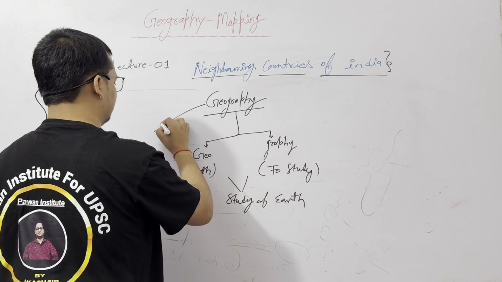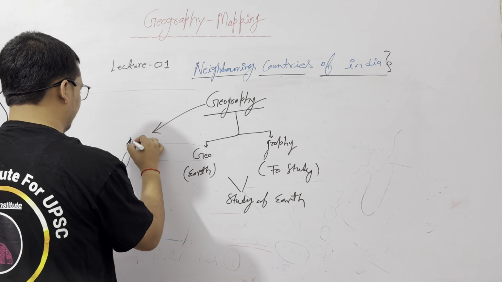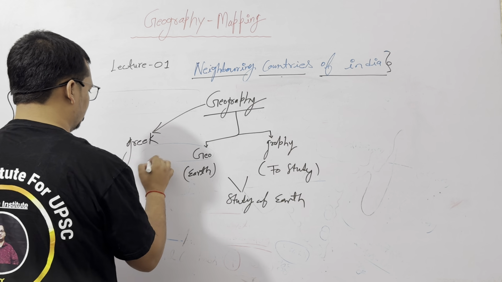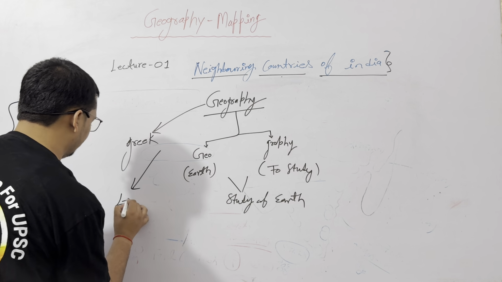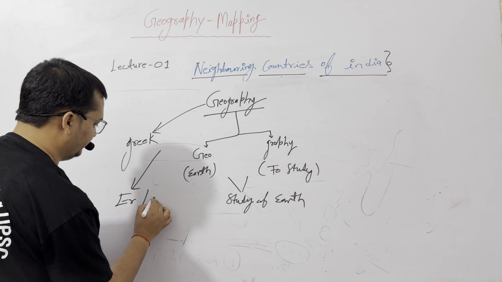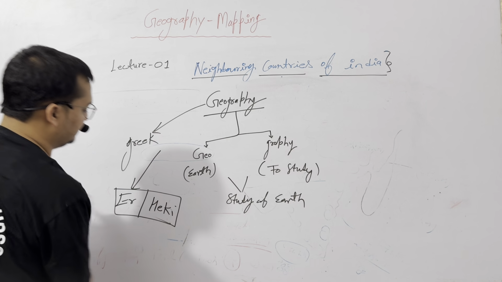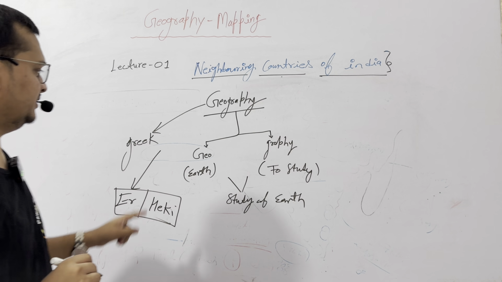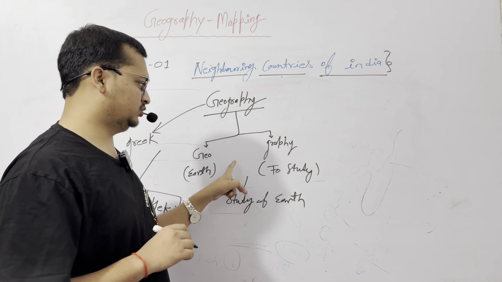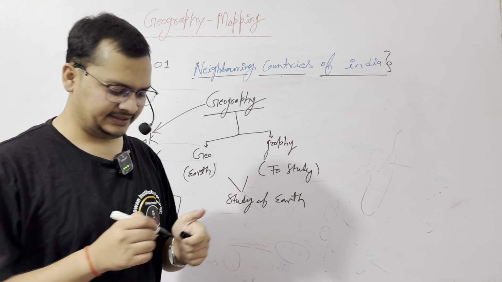The word geography comes from Greek. Who is the father of geography? Eratosthenes and sometimes Hecataeus, depending on the option given by the examiner. So geography is a Greek word meaning study of our earth. Two terms, geo and graphy. This is a Greek word.